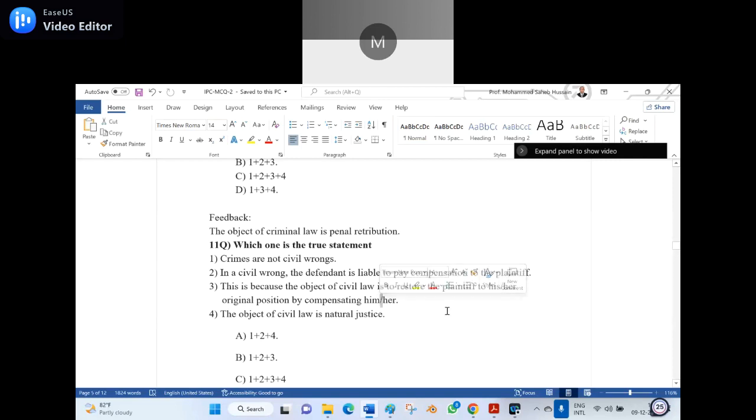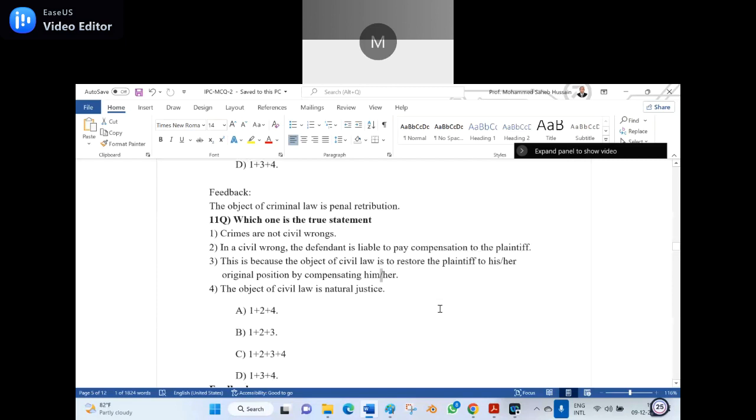Professor Hussain students never say it is a slash. Professor Hussain students never say it is an oblique. Professor Hussain students never say it is a stroke. Professor Hussain students say it is a virgule. Virgule, virgule. Is it clear? Now let us give the options. Fourth option, the object of civil law is natural justice. Now here I have given the options, which is a true statement.